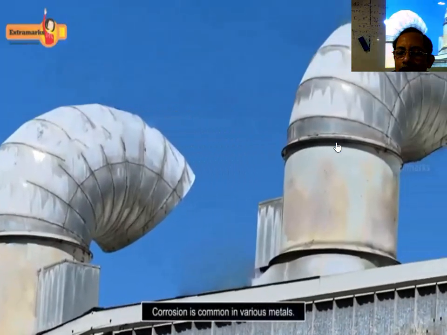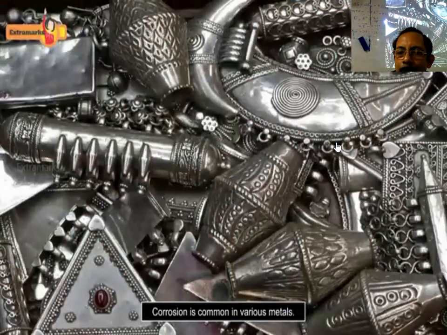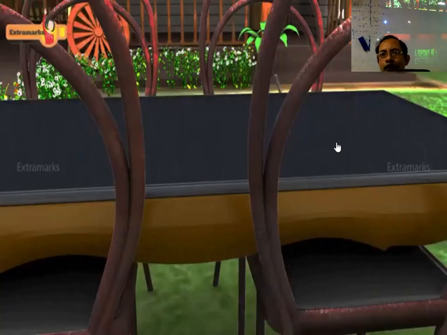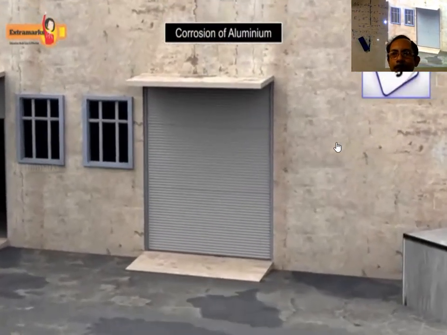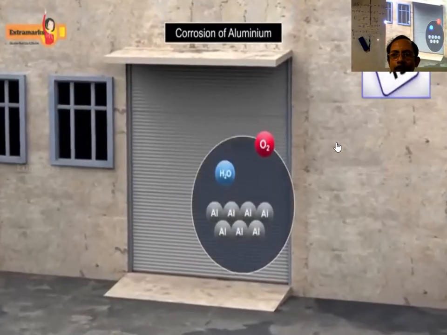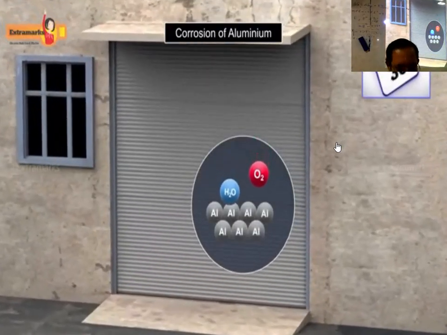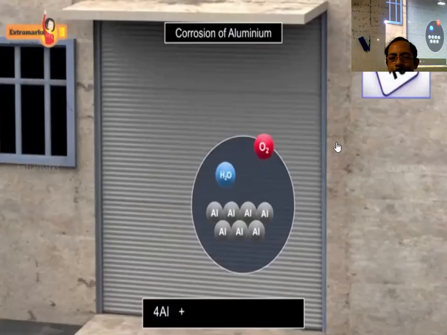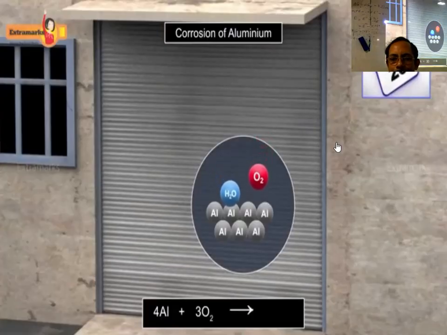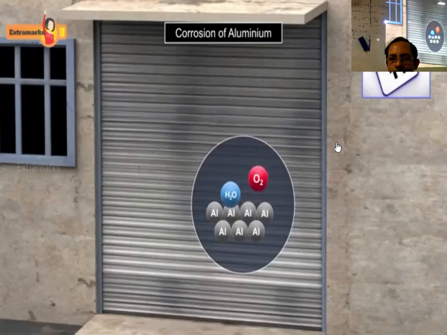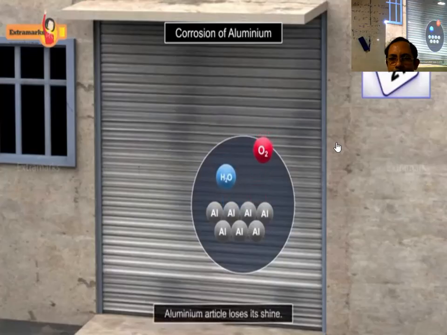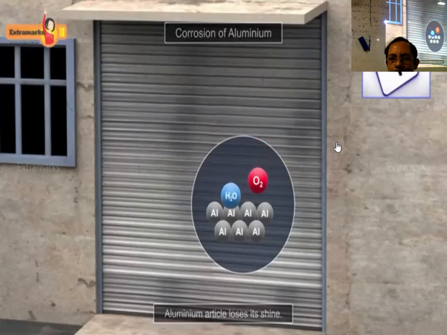Metals like aluminium, copper, silver, and iron corrode easily. Aluminium articles lose their shine and become dull soon. This is due to the corrosion of aluminium metal when exposed to moist air. Aluminium reacts with oxygen present in the air to form a thin and dull layer of aluminium oxide on its surface. Due to the formation of this dull layer, the aluminium articles lose their shine.